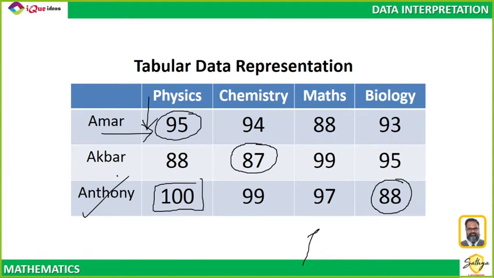In which subject did Akbar get the highest marks? So among all the scores, we look at Akbar's row. The highest marks he has got are in maths.